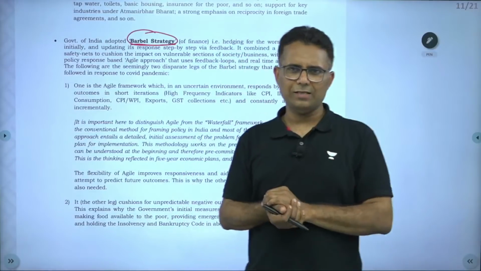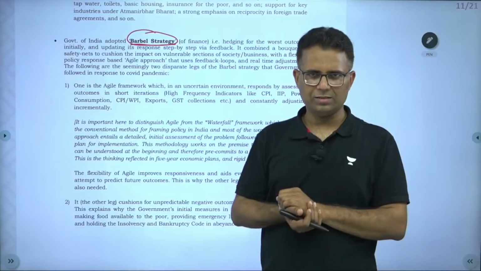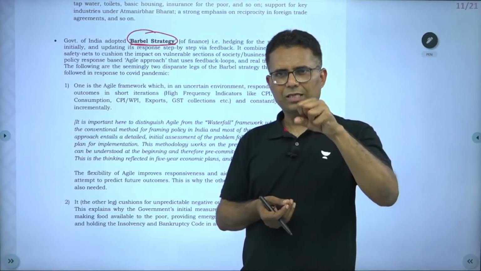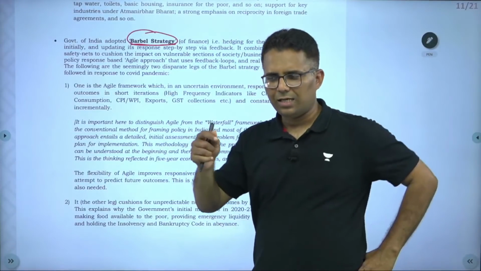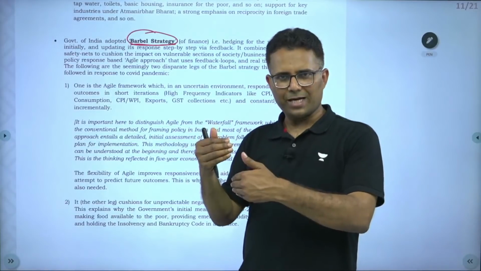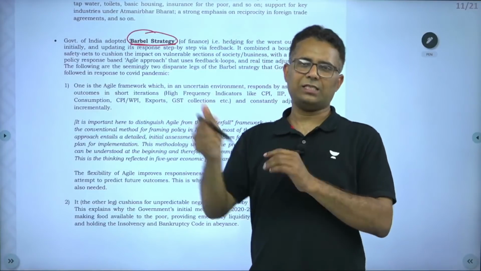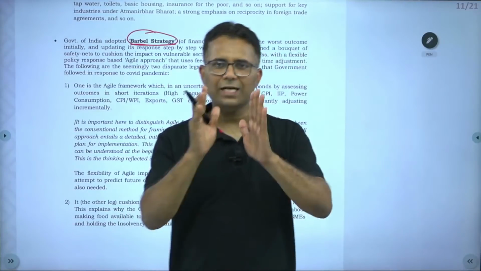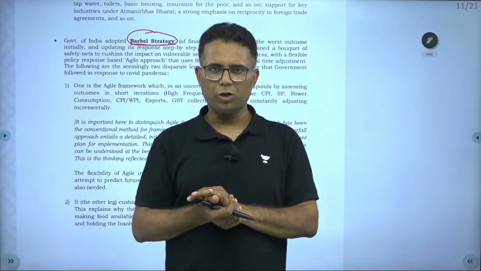On one side, it tries to handle the extreme risks, major risks, and on the other side, it tries to get the feedback from the economy, and it keeps on modifying its strategy. See, there are two, let me first tell you about waterfall model and agile model.